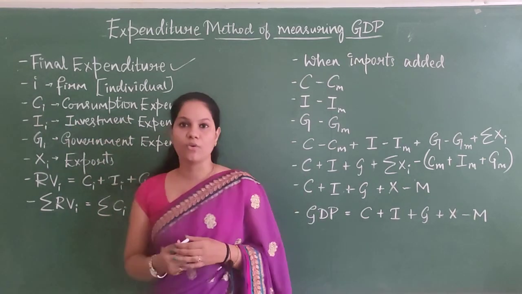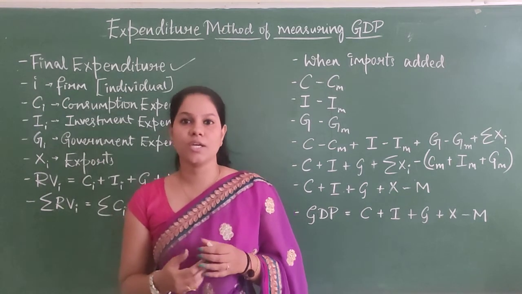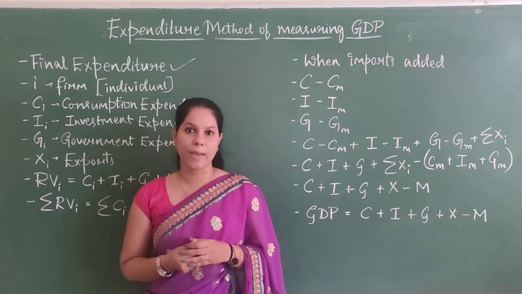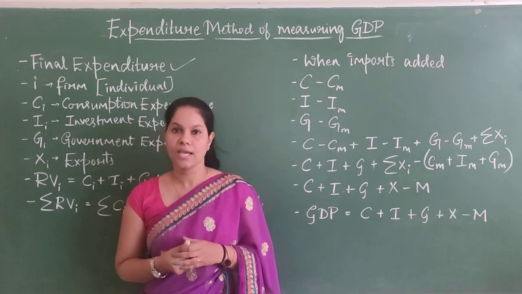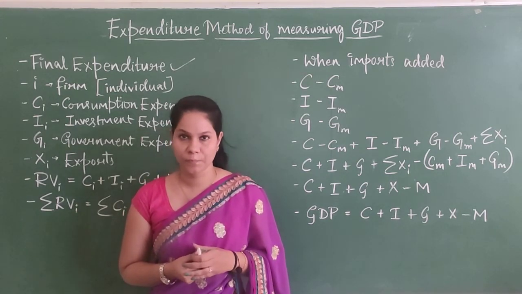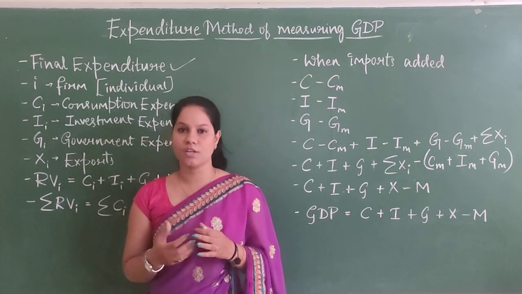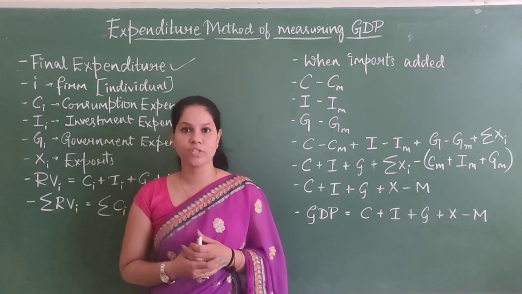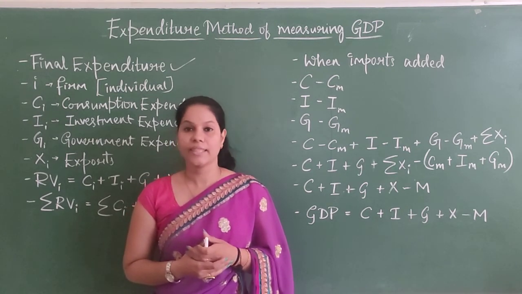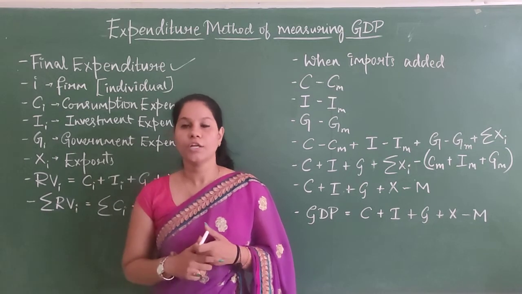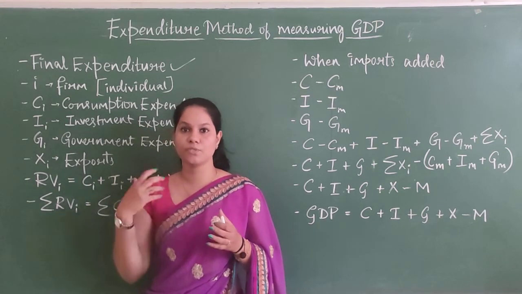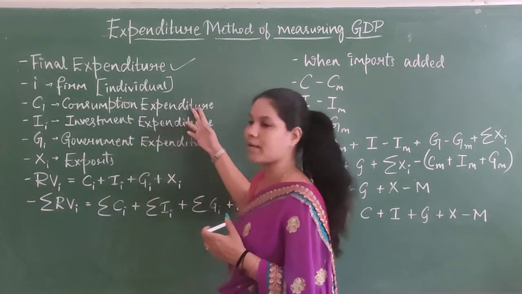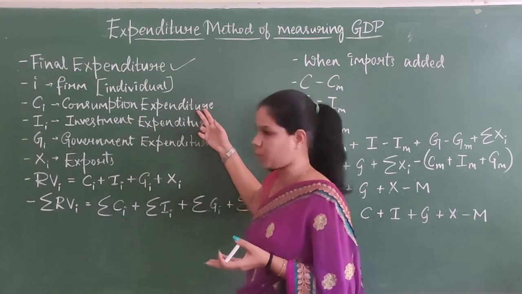Let me talk about C here, consumption. As a consumer, to satisfy myself and my family, and any guest who is visiting my home, I need consumable things. To survive myself and my family, I need some things which I have to spend on. That's called consumable goods. The money I spend on them is called consumption expenditure. That's what I am doing individually.